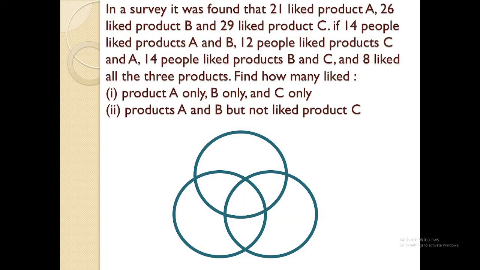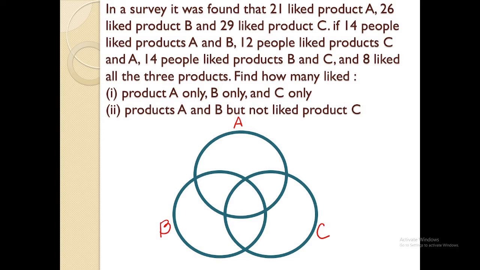In a survey, it was found that 21 like product A. 26 like product B. And 29 like product C. If 14 people like products A and B, and 12 people like products C and A, 14 people like products B and C, 8 people like all the 3 products.